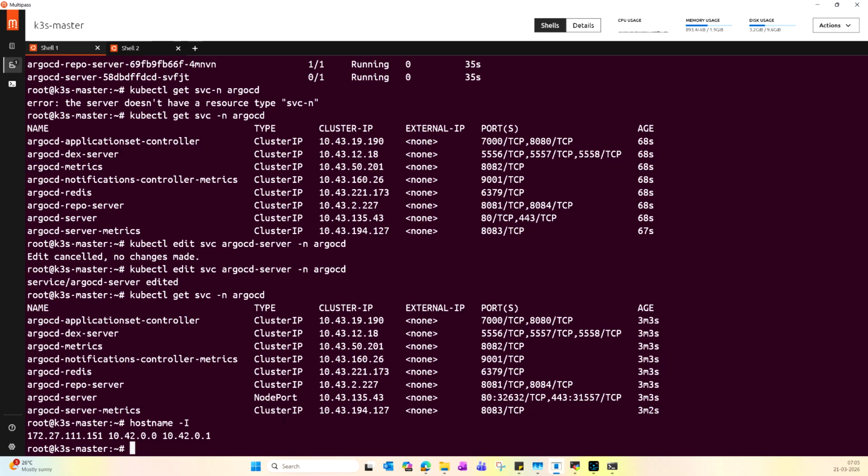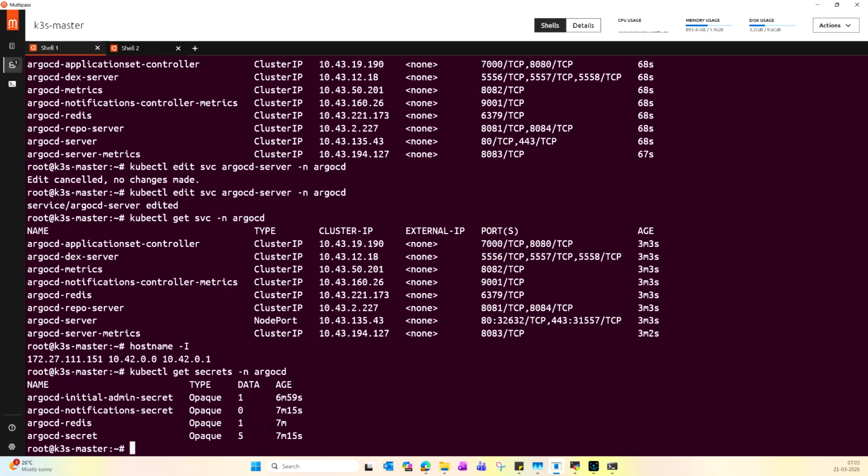To get the initial password, we can retrieve it using kubectl get secrets. Okay, this is the argocd-initial-admin-secret, and we use it to get the initial password.